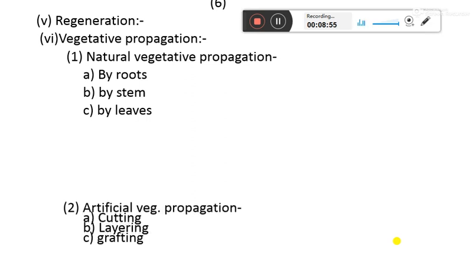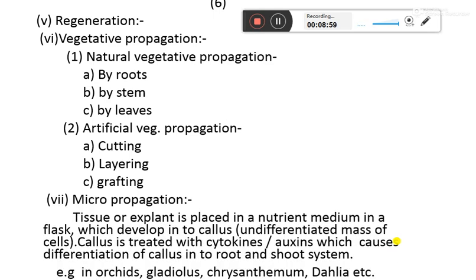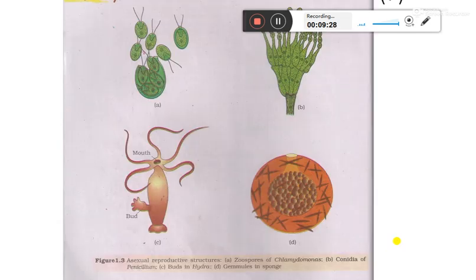Now, vegetative propagation. Natural vegetative propagation: by some of the cells they regenerate, they produce a new organism. For example, by roots, stem, leaves. Artificial methods are cuttings, layering, grafting. Micropropagation, we have studied in class 11th, in which a tissue of the explant is placed in a nutrient medium in a flask, which develops into a callus, an undifferentiated mass of cells. The callus is treated with phytohormones like cytokinin and auxin, which cause differentiation of the callus into root and shoot systems. For example, in orchid, gladiolus, chrysanthemum, dahlia, etc.